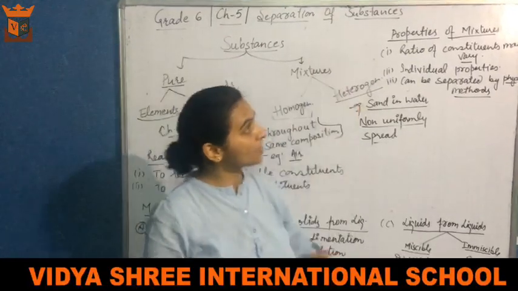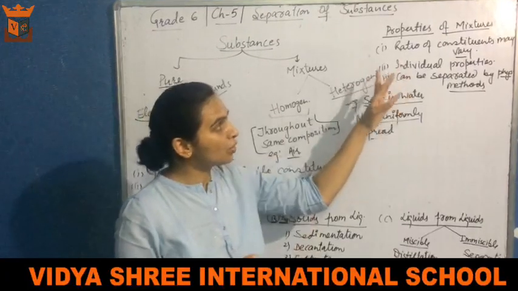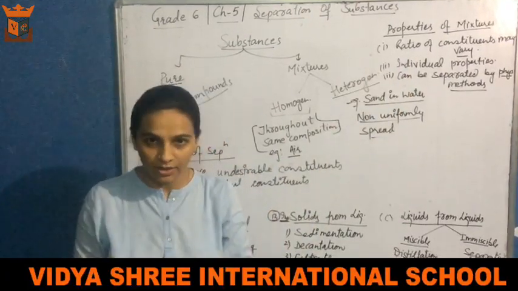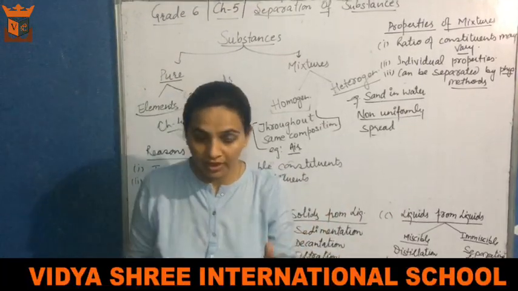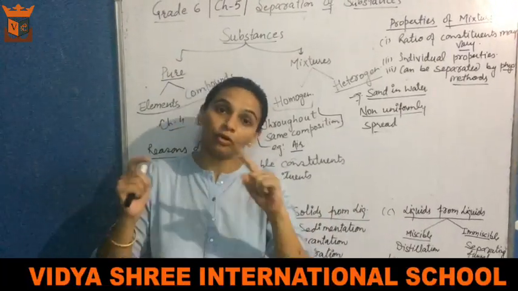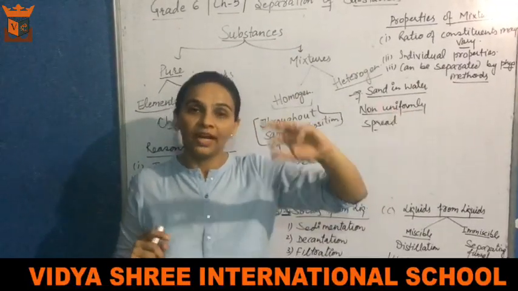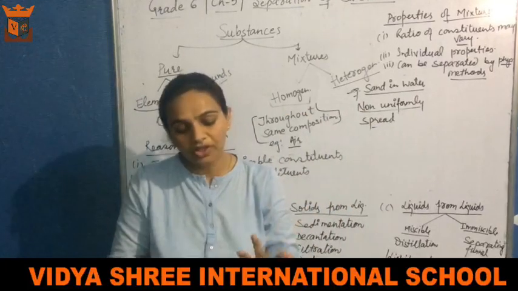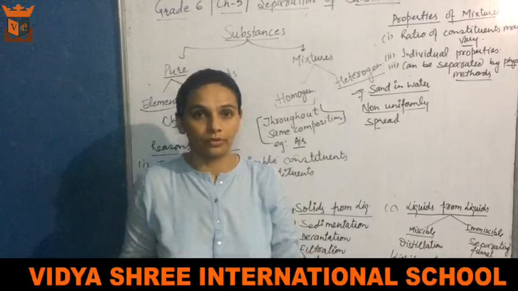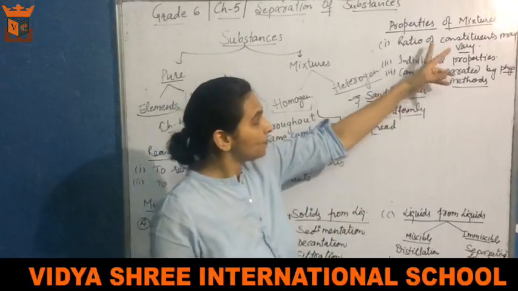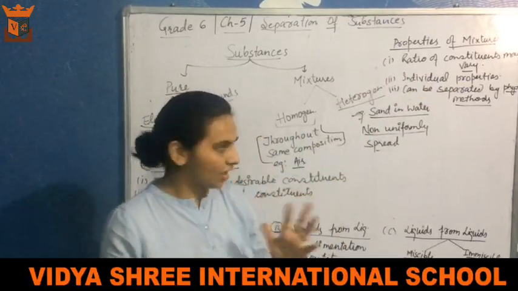You know what are the properties of mixtures? The properties of mixtures are what? Number 1, the ratio of their constituents may vary. That is not fixed. For example, if I talk about the air of this room, here oxygen is quite more. But if I talk about the air of some industrial area where pollution is very much, there nitrogen dioxide, sulfur dioxide, carbon dioxide gases might be more. So their composition is not the same throughout, or you can say their ratio is changed.